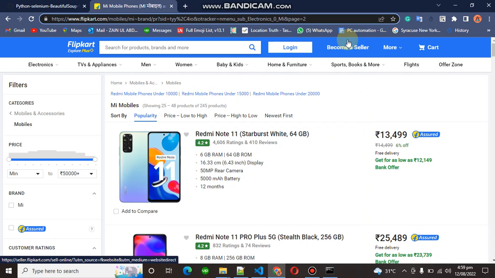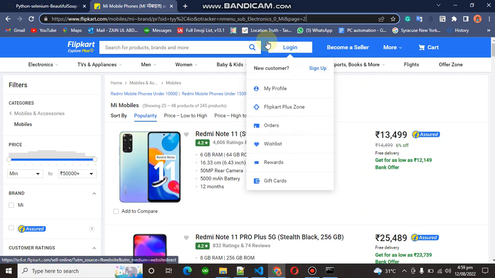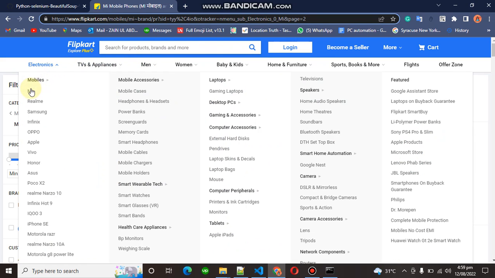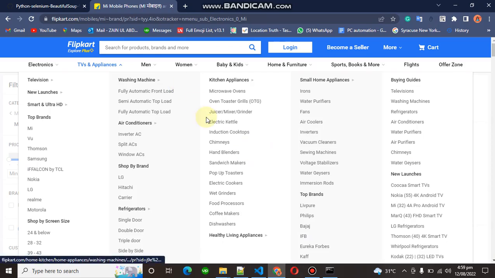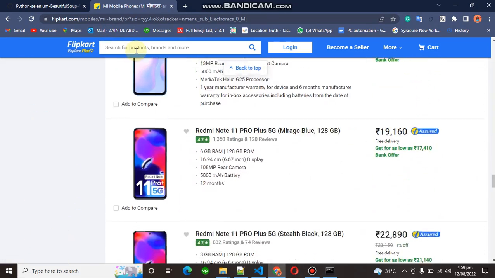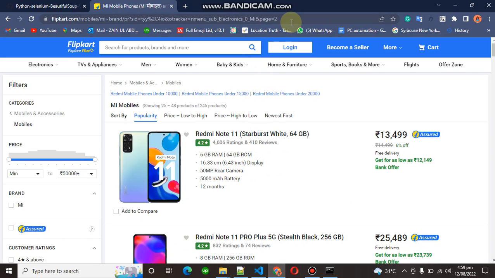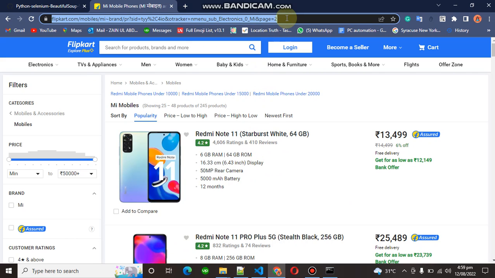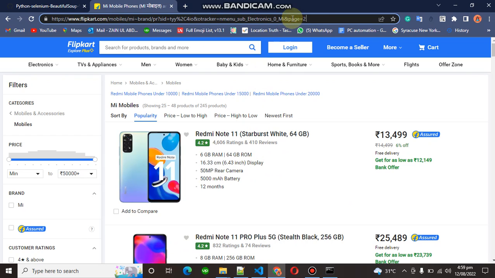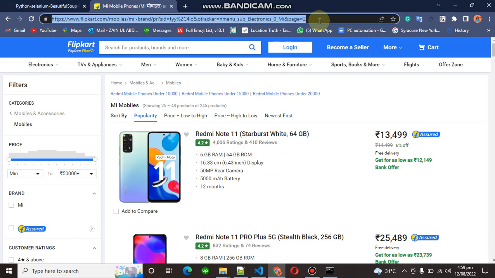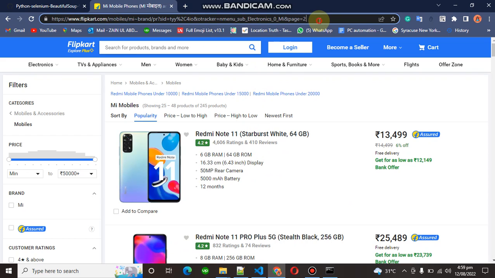So in this video we are going to scrape flipkart.com, and right now the website is open on my browser. Select any category that you want to scrape. Each category has pagination at the bottom, and if you click on any page you can see the change in the URL. Right now we are going to scrape page equals 2. If you are on page 3, then this number will change accordingly.